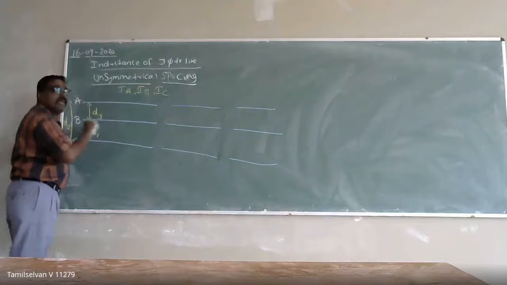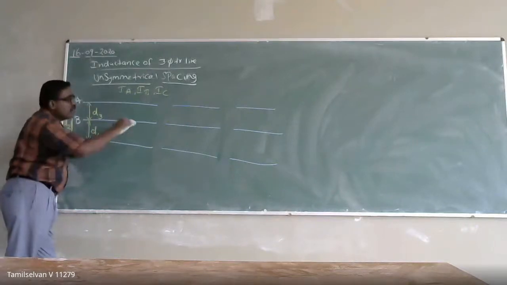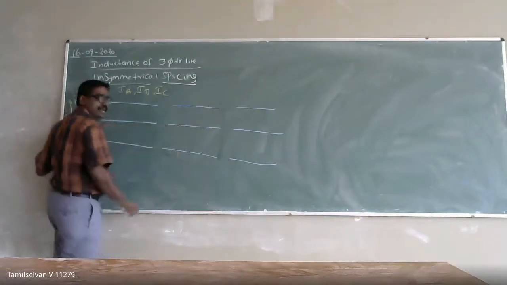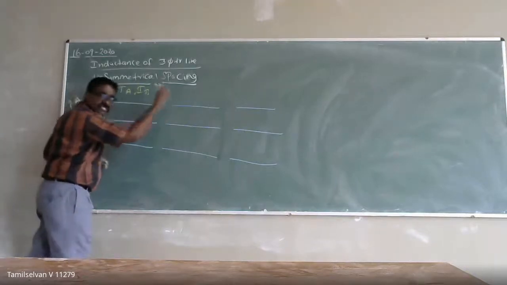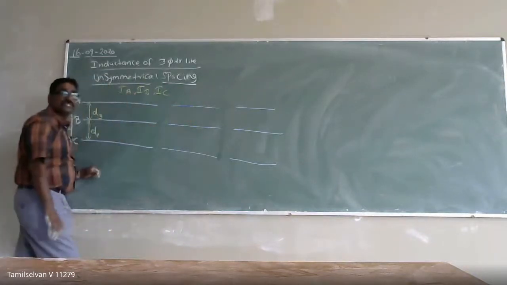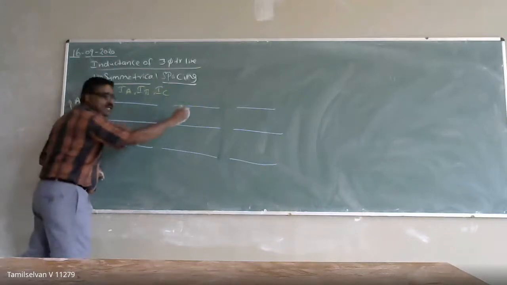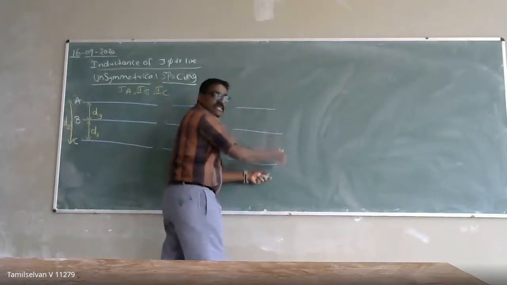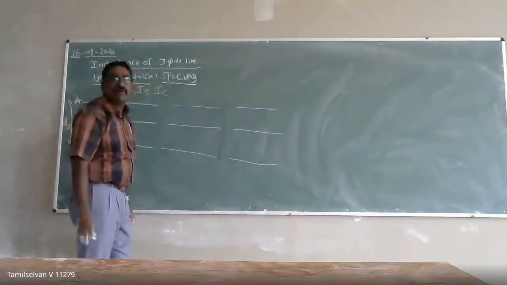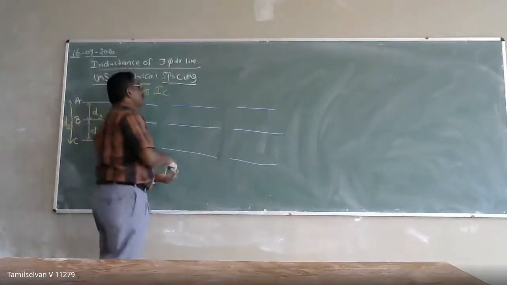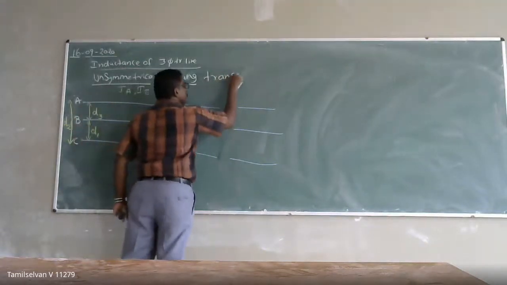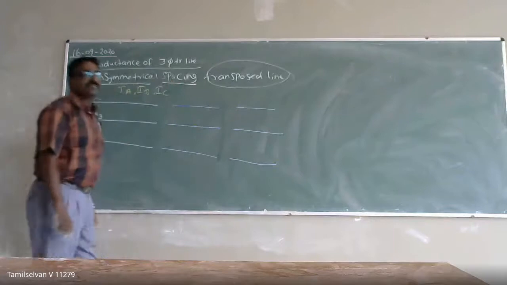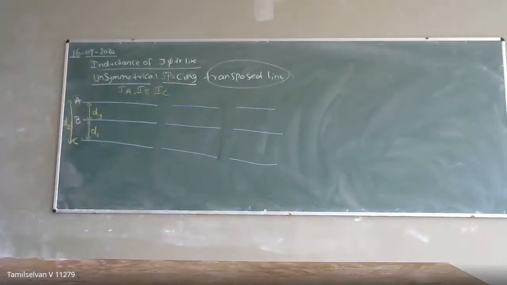So in order to make the voltage drop uniform in all the transmission lines, we are going to transpose the line at regular intervals. It means the position of the conductor is going to change at regular intervals. When I change it at regular intervals, if I measure the voltage at the end, the voltage will be the same. So that type of transmission line is called a transposed line. I am considering an unsymmetrical spacing line, but the unsymmetrical spacing line is going to be transposed.